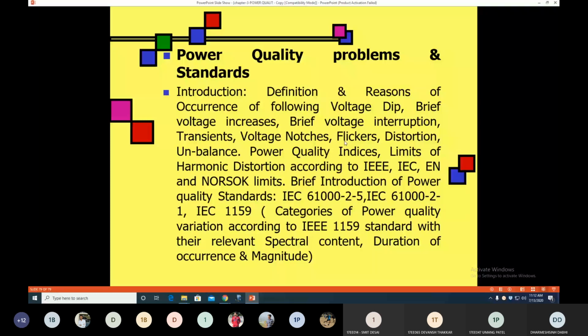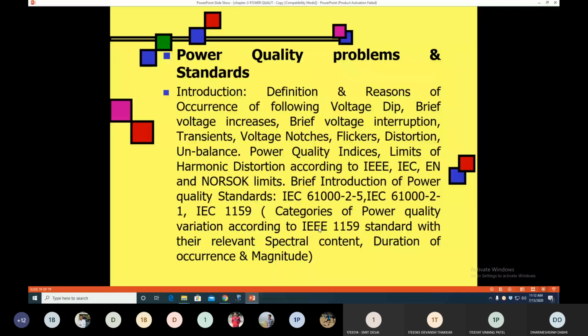I will provide 3 or 4 documents related to these standards. All the standards literature is available online. A number of documents are available, but we read only the IEC 61000 standard, IEEE 1159 and IEEE 519 standards. I will provide the documents related to these because in India we generally follow IEEE 1159 and IEEE 519.